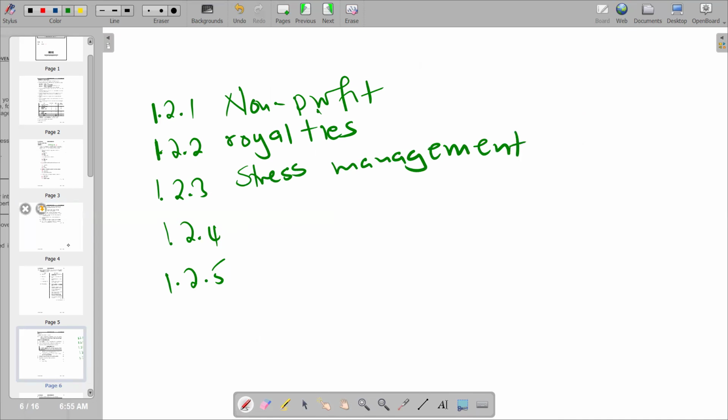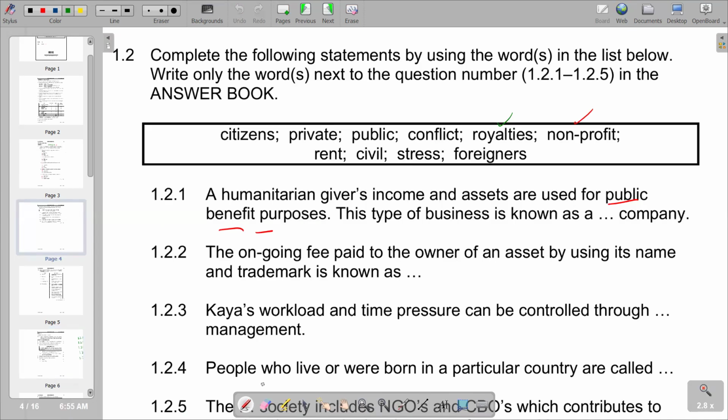When you go to 1.2.4, it's people who live or were born in a particular country are called. So these were born in a particular country. So this is their country. So it always means these are citizens, and we have citizens here. But if they were born in another country, we are going to say foreigners. So we take citizens for 1.2.4.